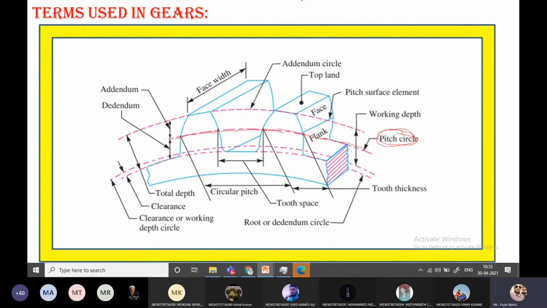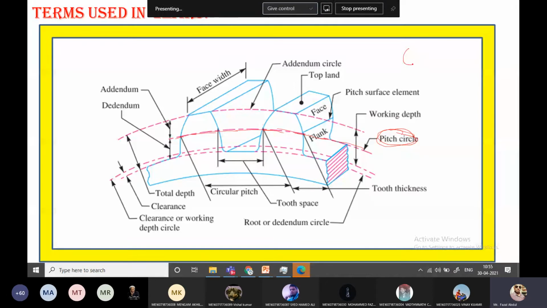When two gears are in contact, I am representing them with the help of pitch circles. When these two gears are in mesh, the point of contact between the two pitch circles is known as the pitch point. This pitch point also plays a vital role in the design of gears.